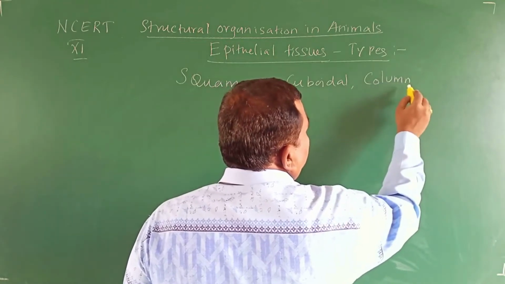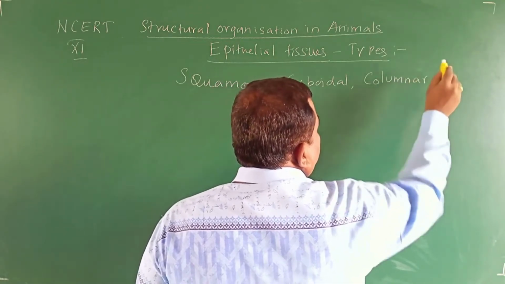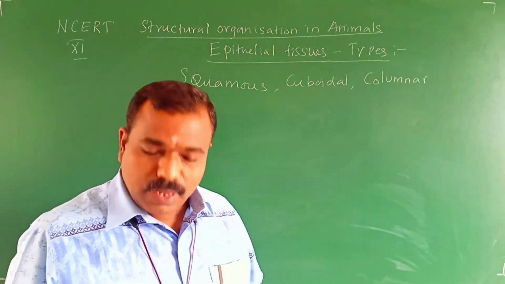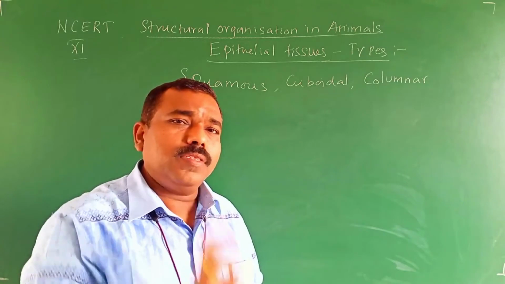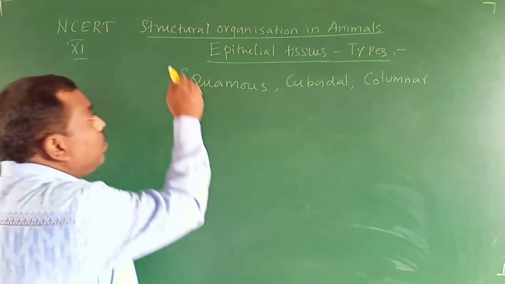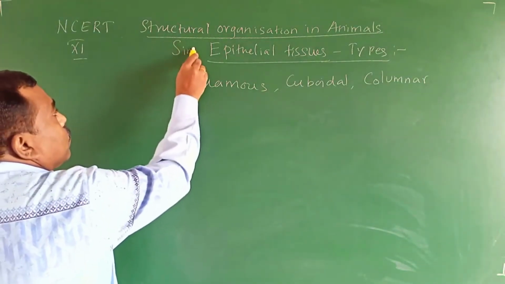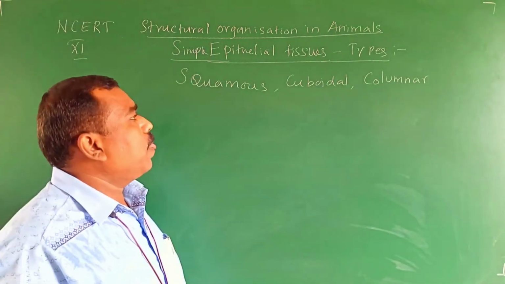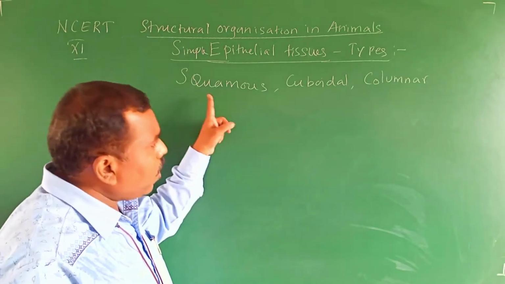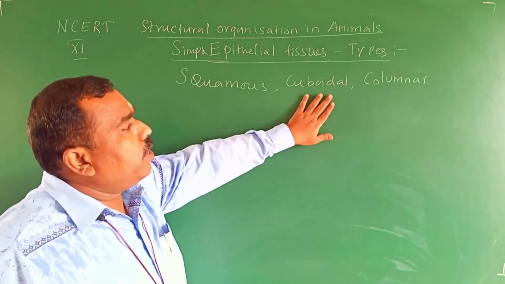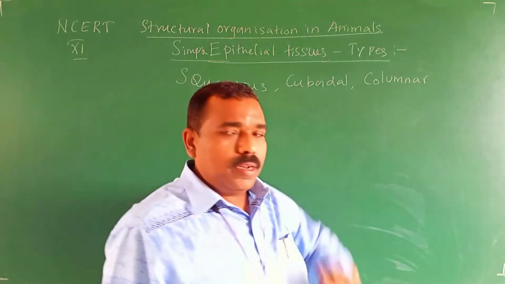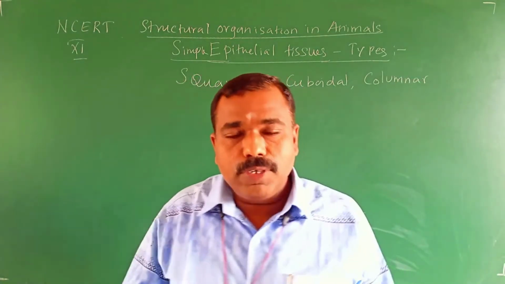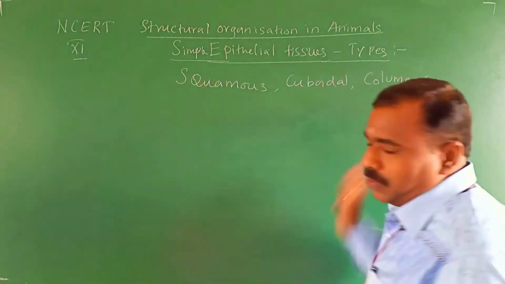Actually, these all come under which one? Simple epithelial tissue. Simple epithelial tissues are 3 types: squamous epithelium, cuboidal epithelium, columnar epithelium. So today in this video we are going to discuss in detail these 3 types.